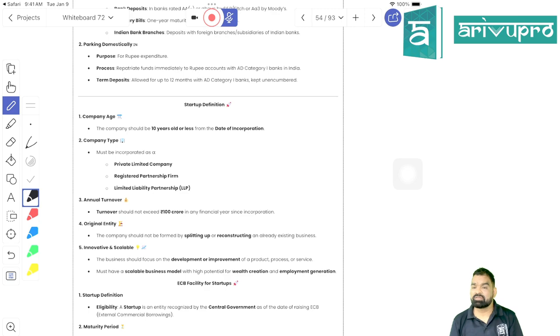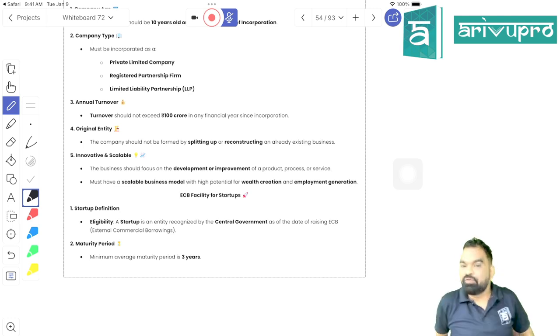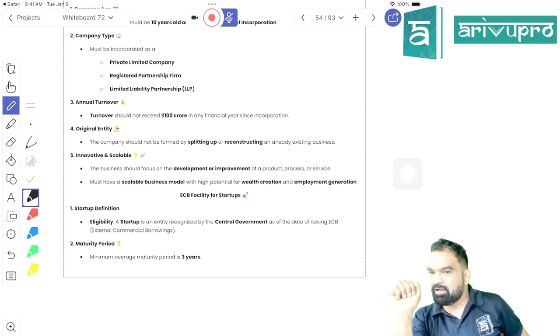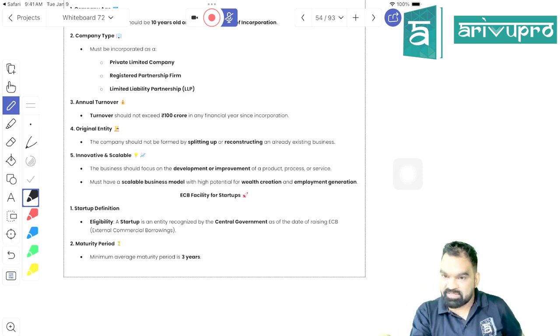What we have done is the startup definition. Now they are saying that if the startup is planning to acquire ECB, beta, will you suggest any kind of loan to a startup? See, beta, I should take loan only if I am having stable income, right? Because suppose I don't have any job, and I am getting into only assignments where for a few months I am earning 2-3 lakh rupees, and for a few months I am having no income. Should I take a home loan? Answer would be no, right?